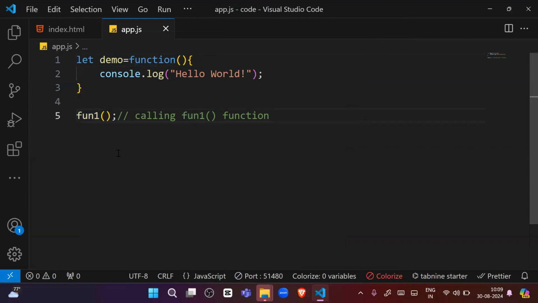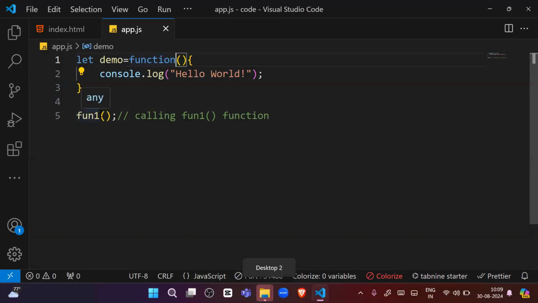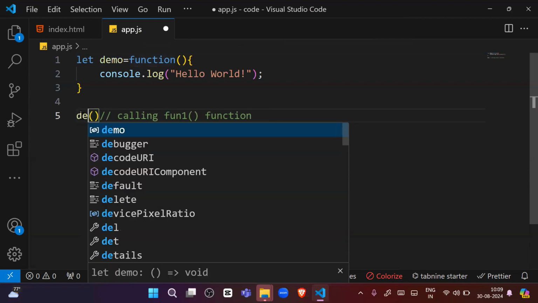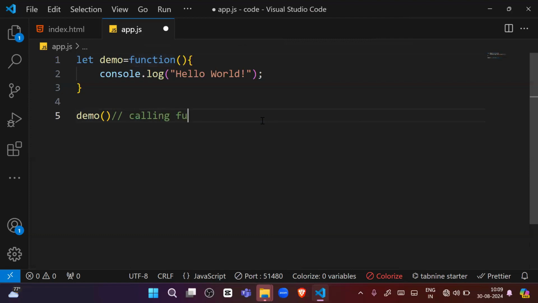Is fun1 there? No, fun1 is not there. This function has no name, right? An error will come if we call fun1. So tell me how we can call this function. See, we assigned this function inside the demo variable. So through the demo variable, we can call our function. We are calling the function through demo, right? So this is how we can call it.